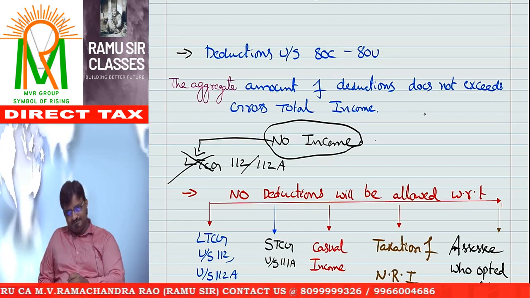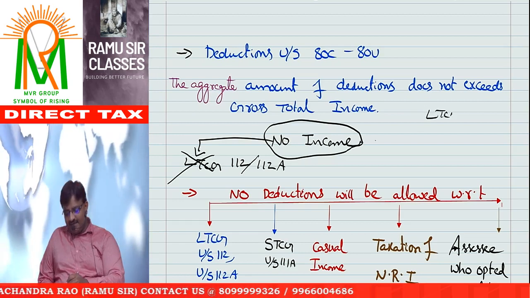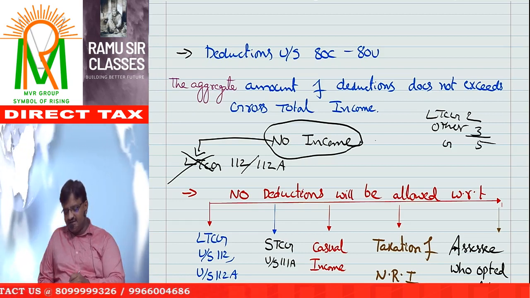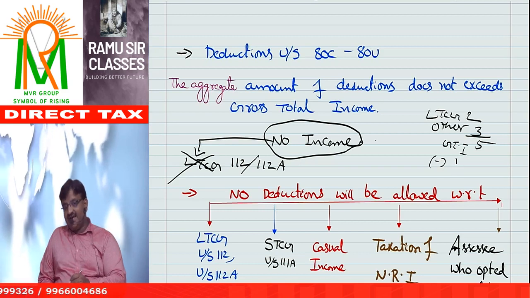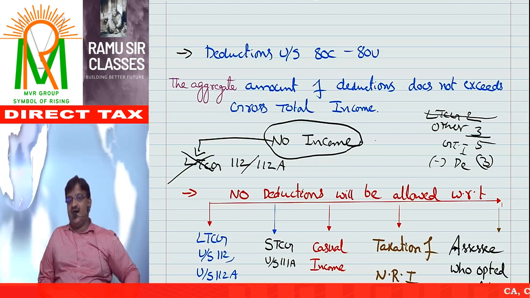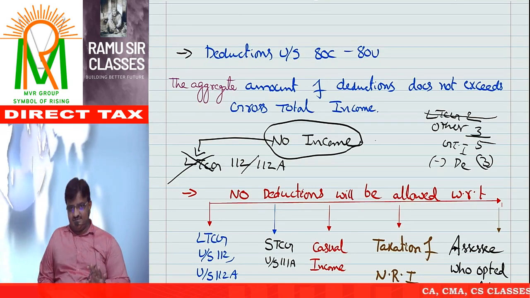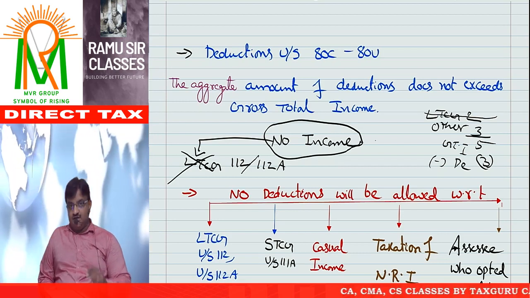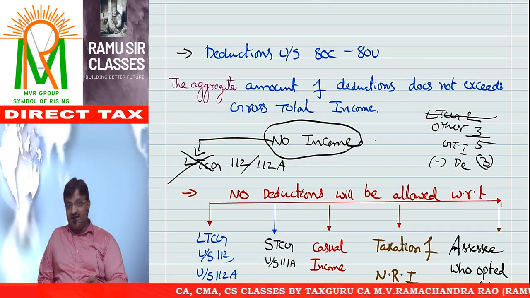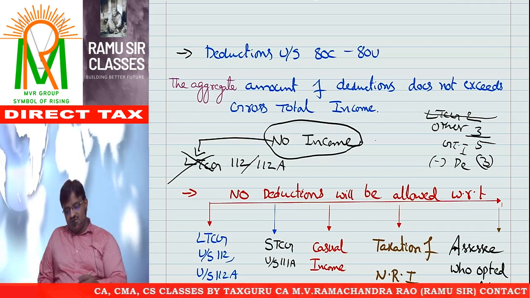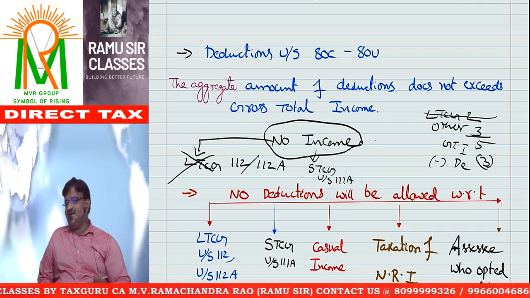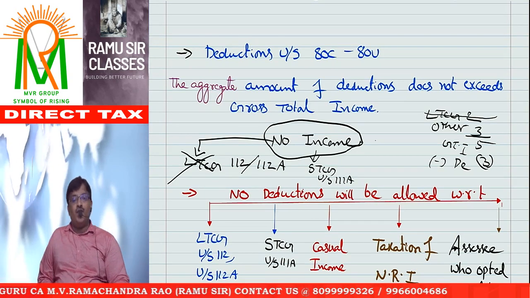For example, my long-term capital gain is 2 lakh, my other income, let us say, is 3 lakhs, total gross total income 5 lakh. In the worst case, I can take a deduction of only 3 lakh, because this long-term capital gain is not eligible for deduction. That's all. Not only long-term capital gain, some others also. Short-term capital gain covered under section 111A. That is also taxable at a special rate. No way, no deduction.